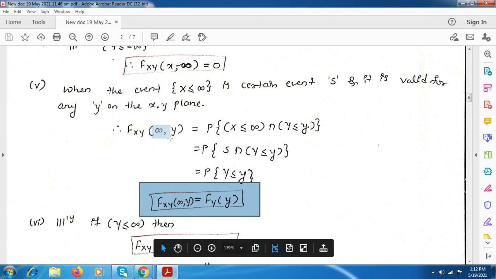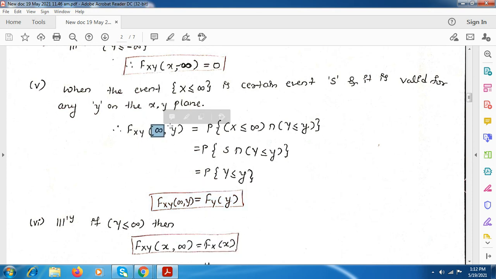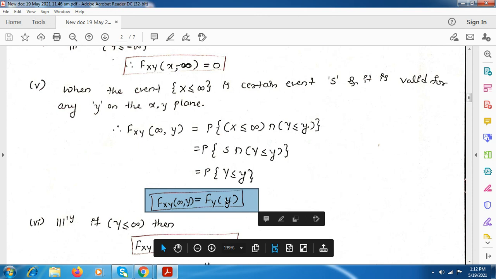If any one of the random variables is equal to infinity, it will be valid for any value on the other random variable axis. That is, it is valid for any value on the xy plane. So here it becomes one single random variable, that is equal to Fy of y.